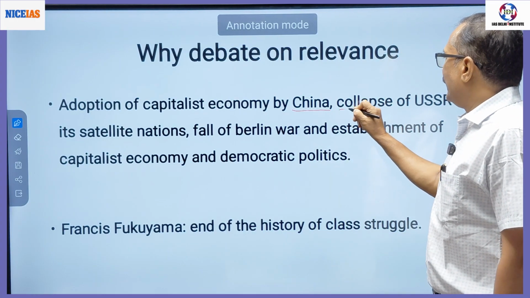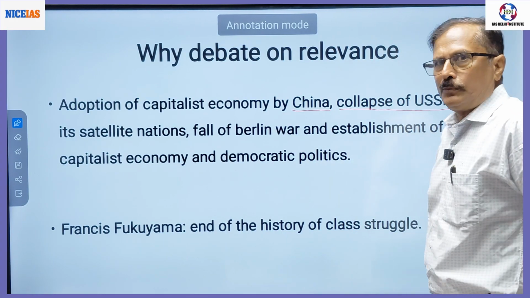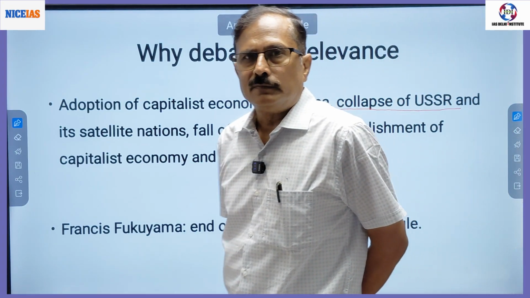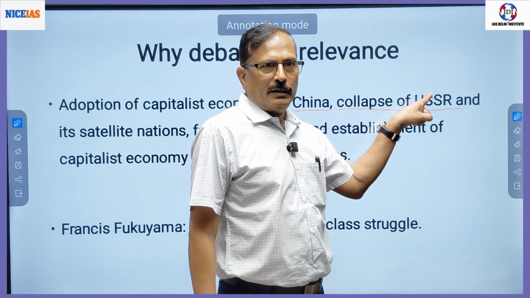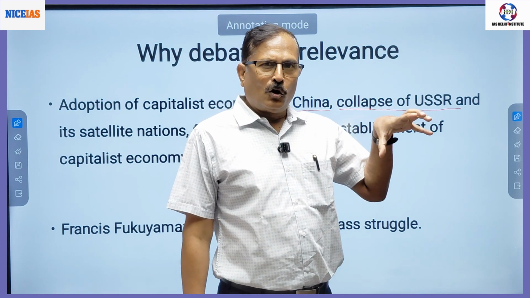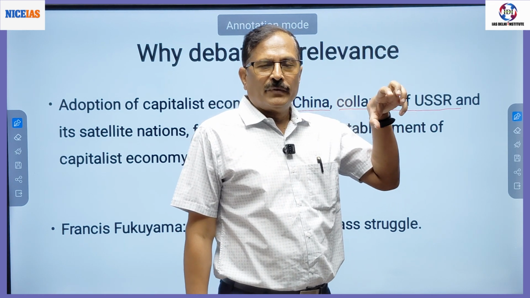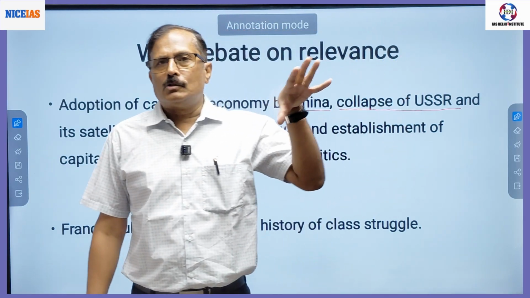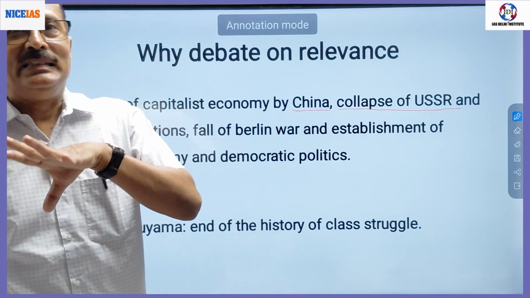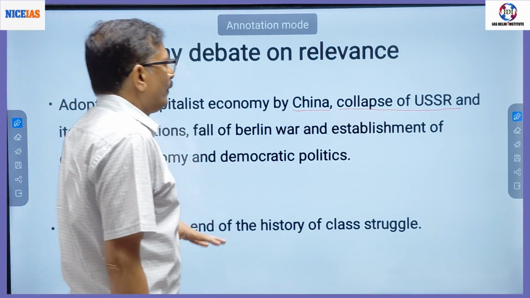In 1989, there was the collapse of USSR. Collapse of USSR means USSR was a socialist country. The ideological centers of socialism in the World War II era, one was Kremlin or Moscow, and second was Beijing. Right?